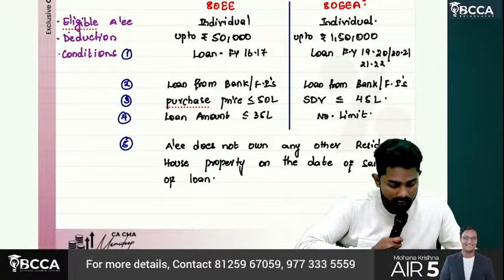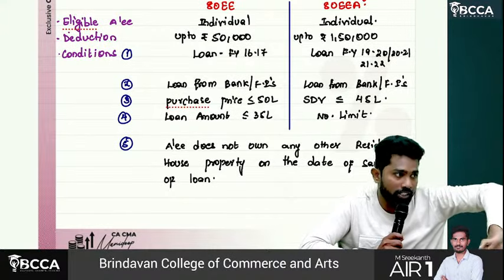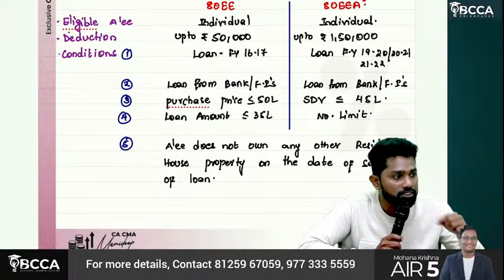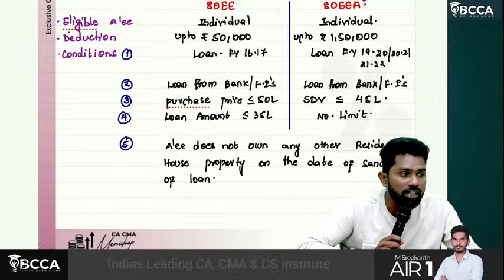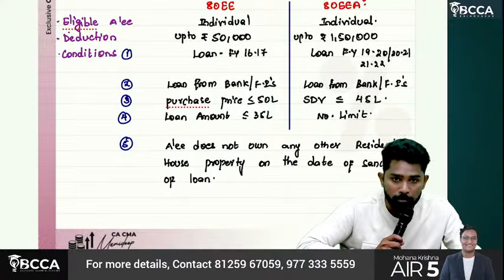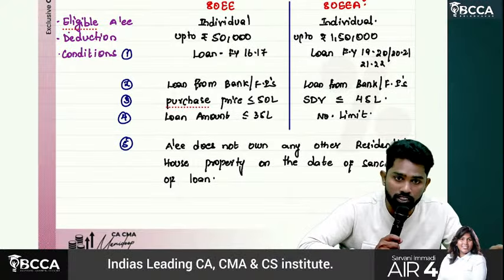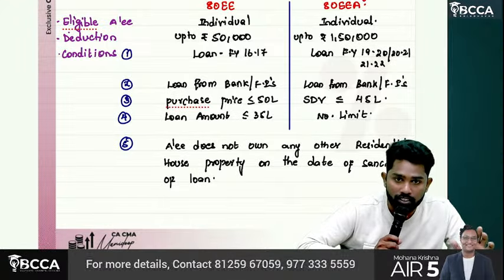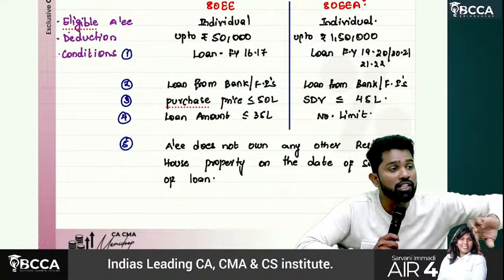So what are the conditions, sir? Only an individual will get this. After claiming interest deduction under the house property head, if he still has any interest balance to be claimed, he can claim that interest as deduction under 80EE. How much? Up to 50,000. The loan should be taken in the year 16-17, from a bank or financial institution. The purchase price of that house should be within 50 lakhs and the loan sanction should be within 35 lakhs. Then they can claim it as deduction. And one more thing: other than this house which he purchased, he shouldn't have any other house.